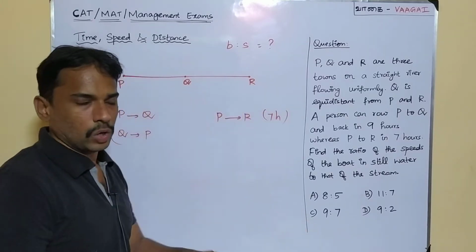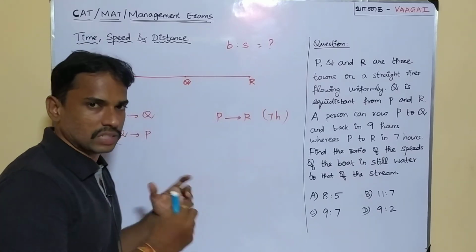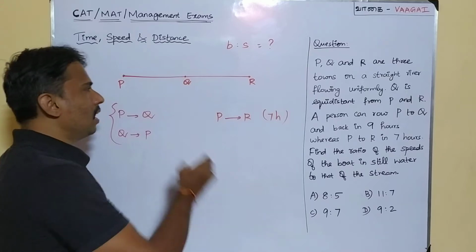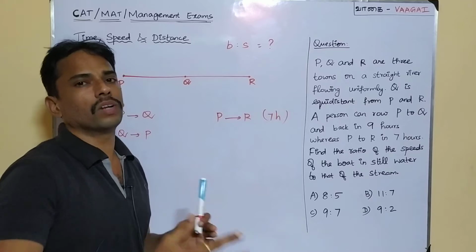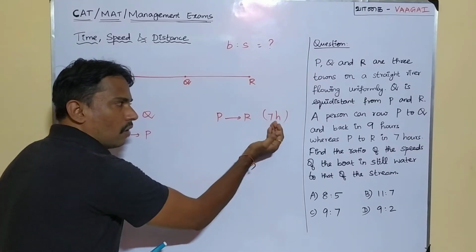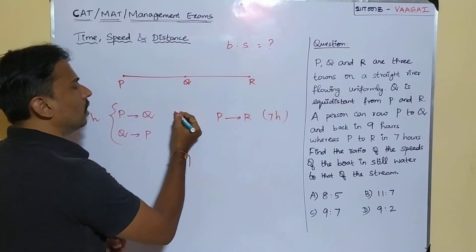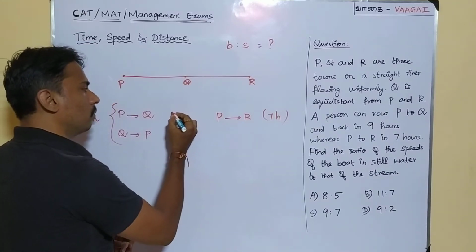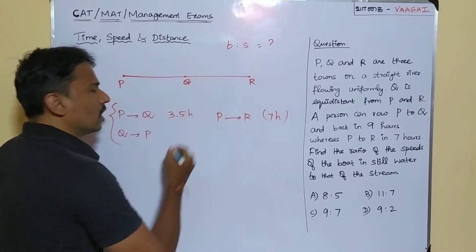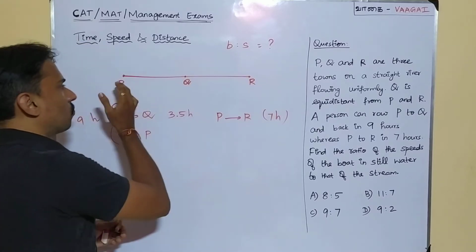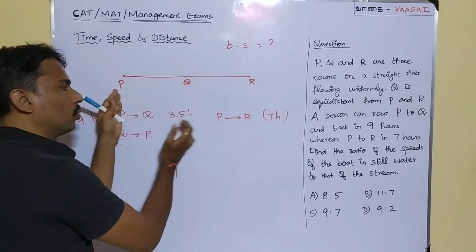Since we know the total time from P to R is 7 hours, P to Q, which is half the distance, will definitely have taken half the time to row. So half of 7 is 7 by 2, which is 3.5 hours. Let me write it as a decimal. So 3.5 hours it would have taken for the person to row from P to Q. Remember, this is one way only. P to Q only is taking 3.5.